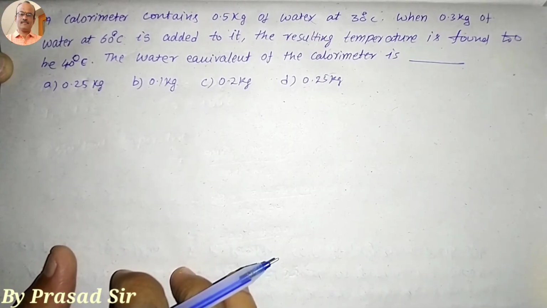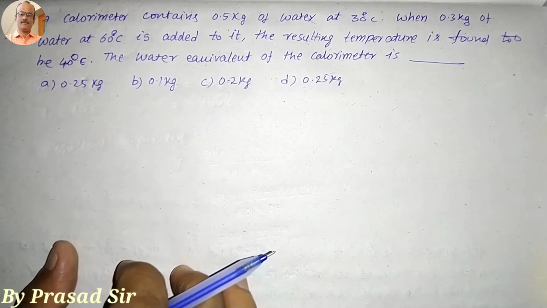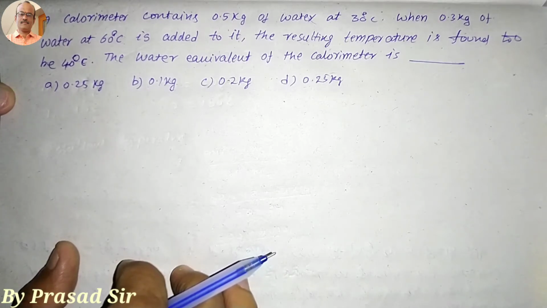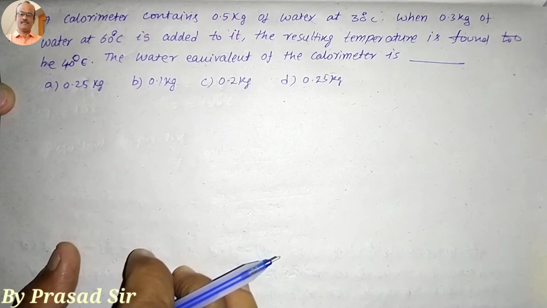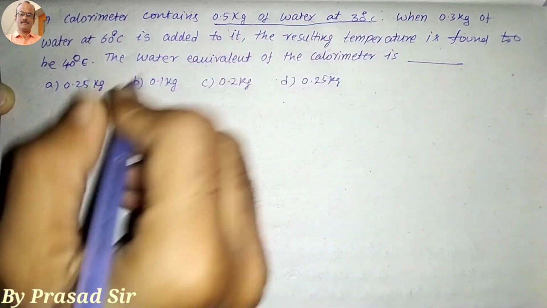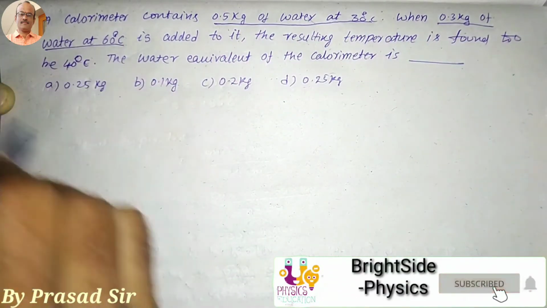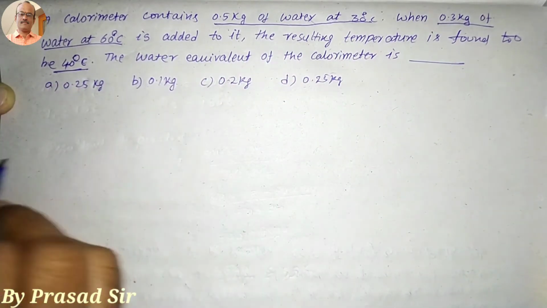Now the question number 25. A calorimeter contains 0.5 kg of water at 30 degrees centigrade. When 0.3 kg of water at 60 degrees centigrade is added to it, the resultant temperature is found to be 40 degrees centigrade. The water equivalent of the calorimeter is how much? So first of all, 0.5 kg of water at 30 degrees centigrade, then 0.3 kg of water at 60 degrees centigrade, then the resultant temperature is 40. So the water equivalent is required.